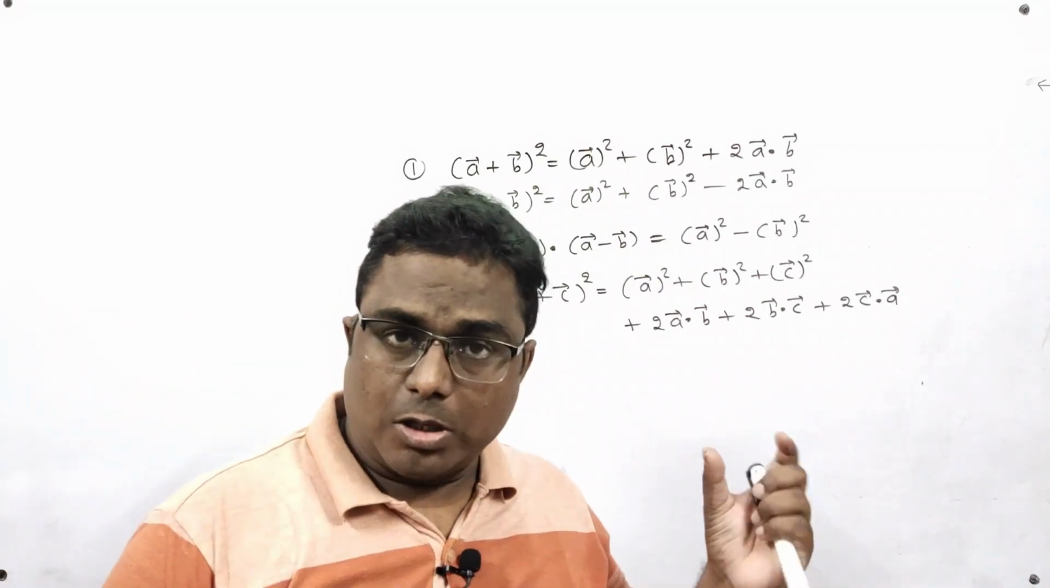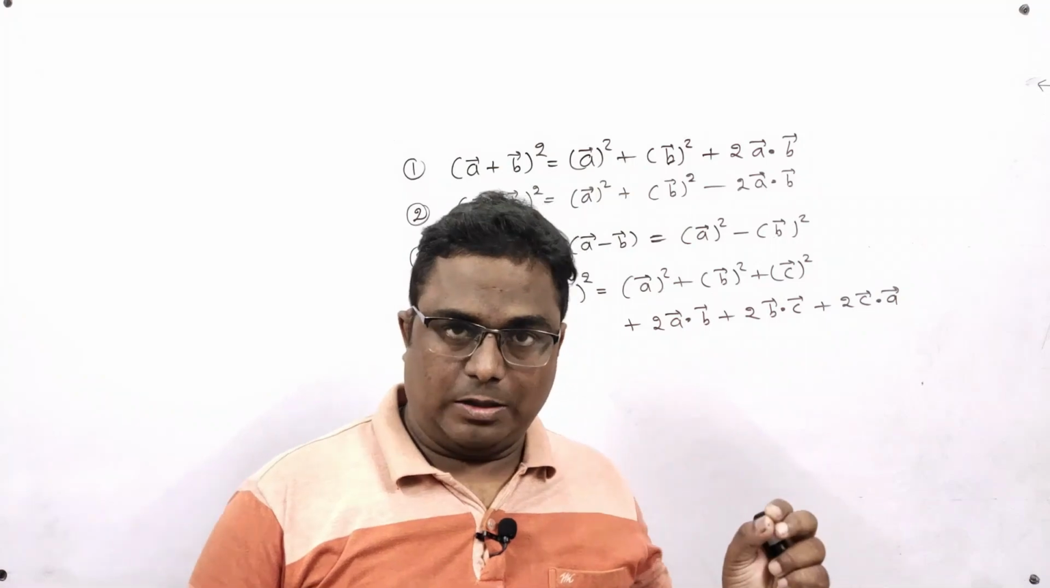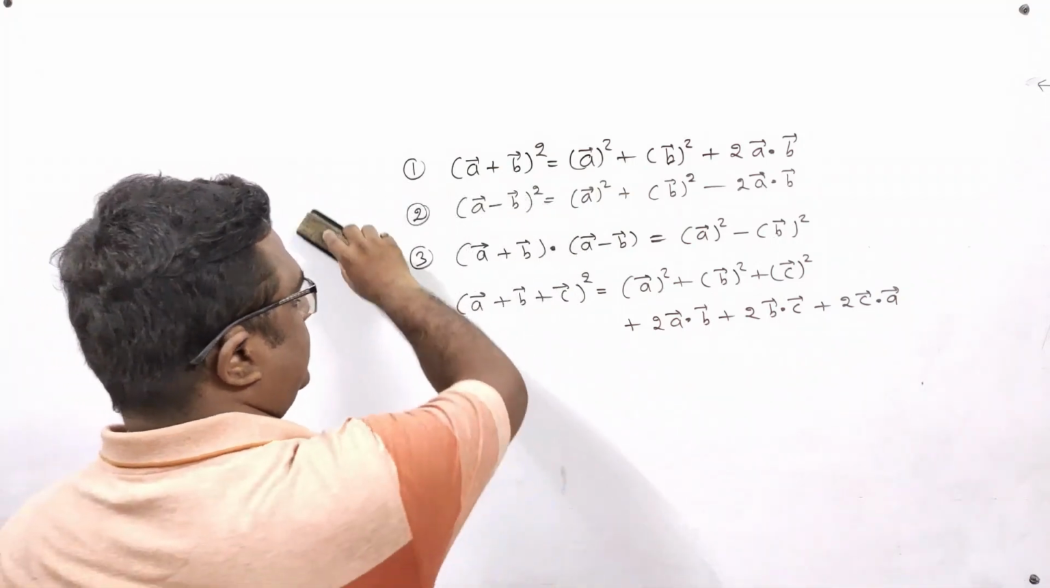So by this we come to the end of this part in which I am telling you scalar product of two vectors. Now I will take the next part.